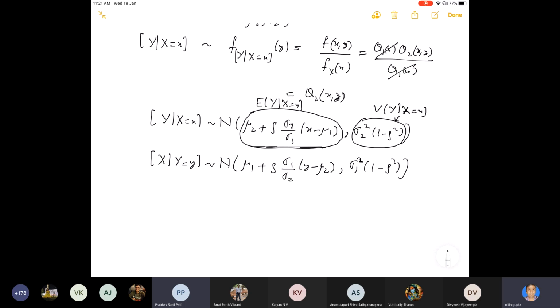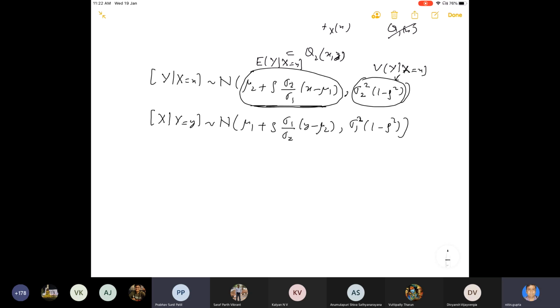By the way, if you have done regression analysis, in regression analysis one of the variables is dependent and the other is independent, but in correlation analysis both x and y are random variables. In regression analysis one is a random variable and the other is basically a known value, x is equal to small x. But in correlation analysis both x and y are random variables.